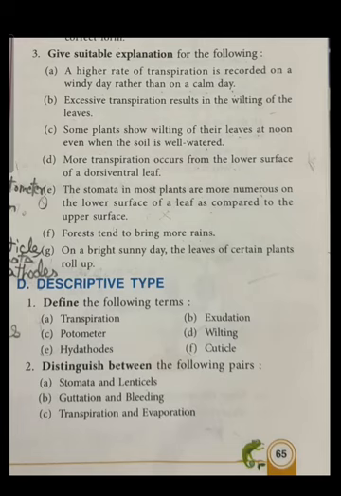First one is define the following terms. All the definitions are given in your book. You have to write the exact definition for all these terms. Now the next one is distinguish between the following pairs.